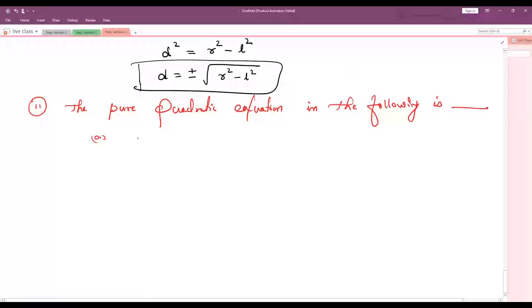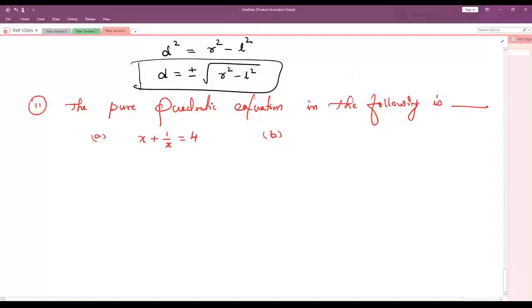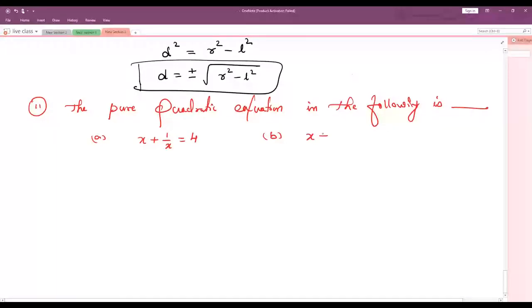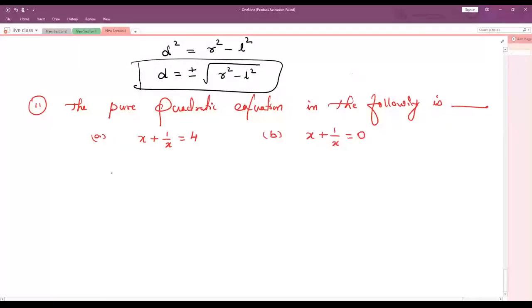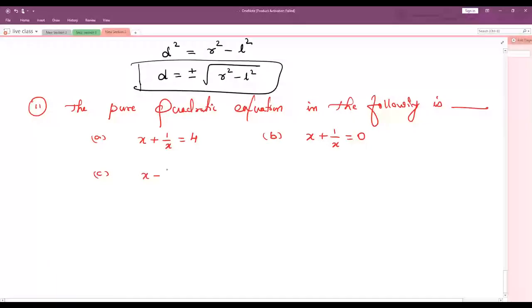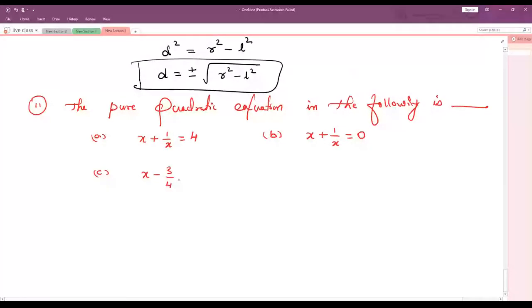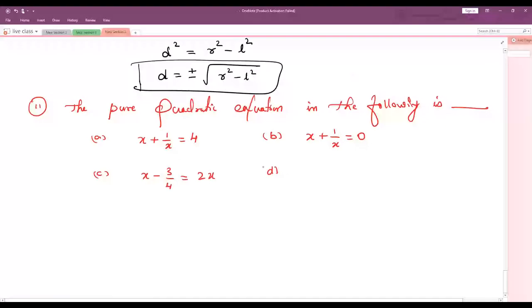Option A, x plus 1 by x is equal to 4. Option B, x plus 1 by x is equal to 0. Option C, x minus 3 by 4 is equal to 2x. Option D, 3x into x minus 1 is equal to 0.